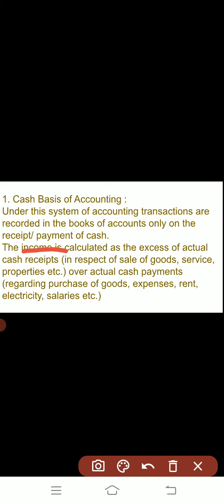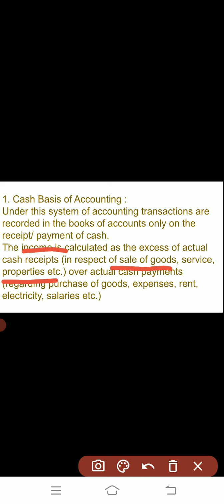So what can be the receipts? There can be cash receipts from the sale of goods or services. There can be sale of properties. In the cash basis of accounting, all types of cash are involved, whether these are transactions of a regular nature or received from a non-recurring nature transaction. In this, all the cash receipts will be involved.